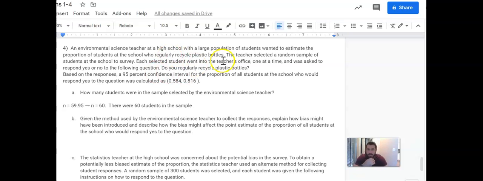So the teacher selected a random sample of students at the school to survey. Each went into the teacher's office one at a time and was asked to respond yes or no to the question, do you regularly recycle plastic bottles? All right, so a couple things to take notice of, right?